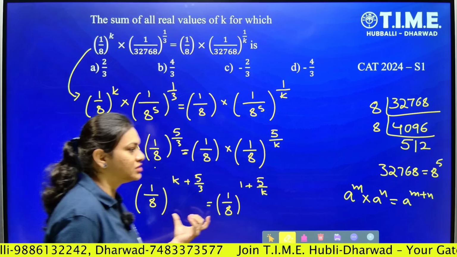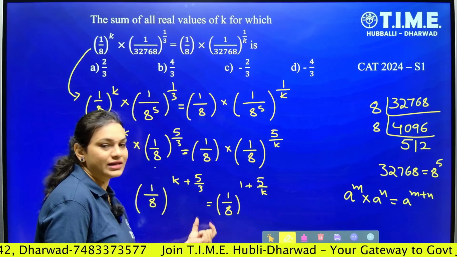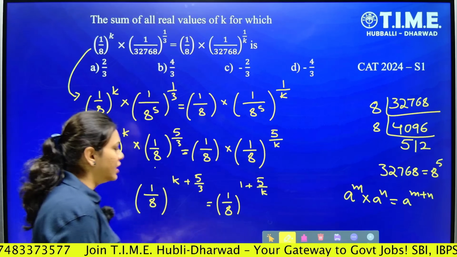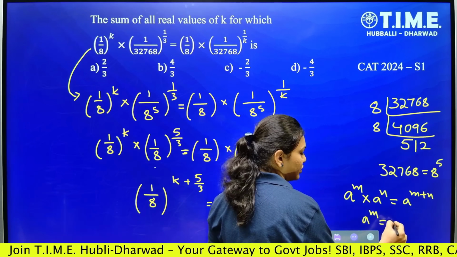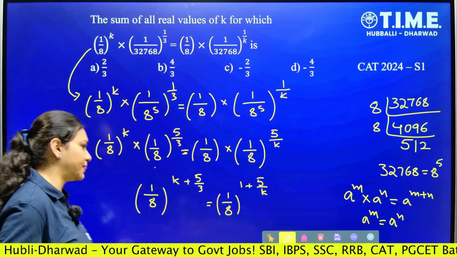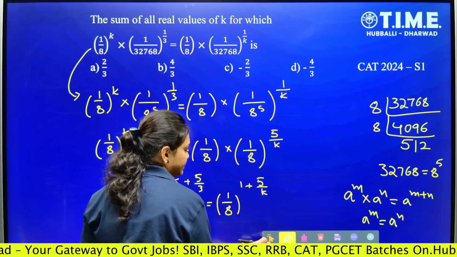Now again the basic rule of indices we have to apply. When you see that the equality sign is there and bases are equal, then we have to equate the powers. One more rule we are using is a raised to m is equal to a raised to n, which implies m is equal to n. We'll simplify this further.